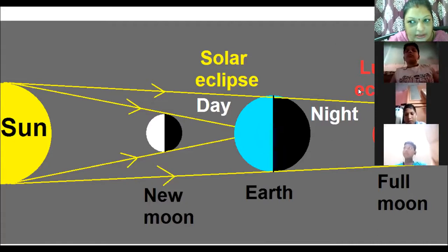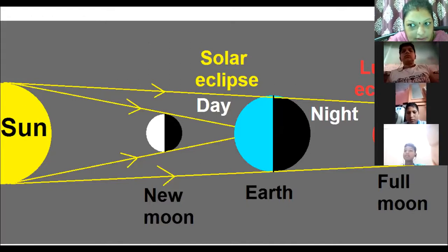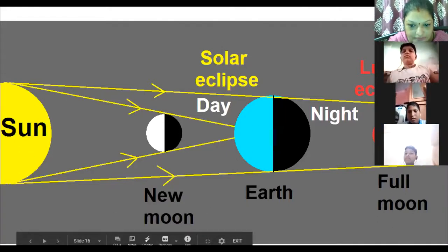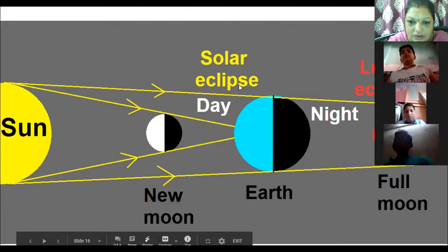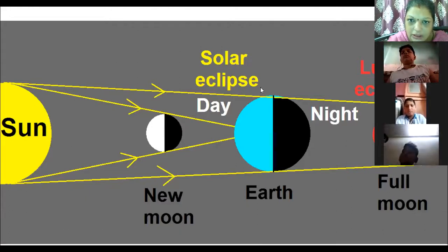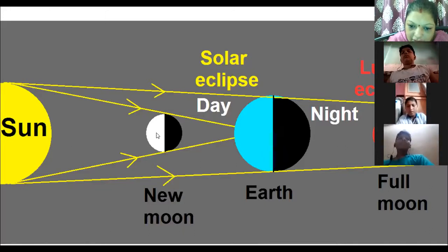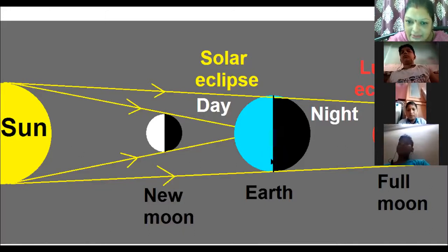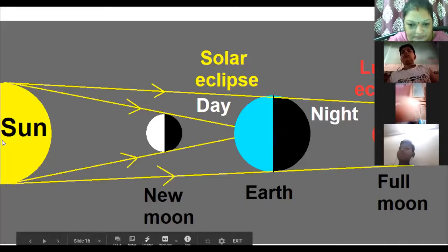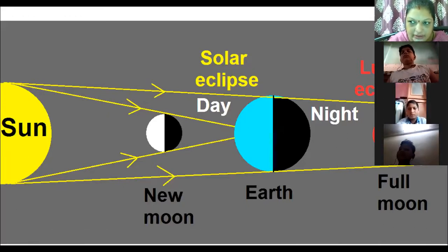And during the lunar eclipse, now don't consider this moon. During the lunar eclipse, the earth is between the sun and the moon. That's why these two moons are shown over here, just to explain the solar eclipse and the lunar eclipse. So during the solar eclipse, the moon is between the sun and the earth, and during the lunar eclipse, it is the earth which is in between the moon and the sun. Okay, let's go ahead.